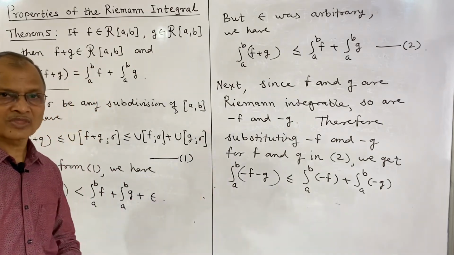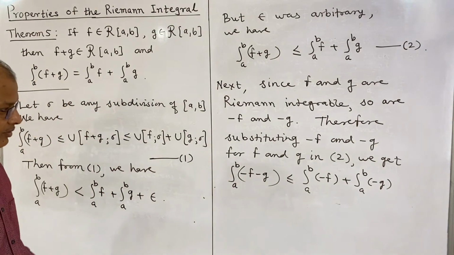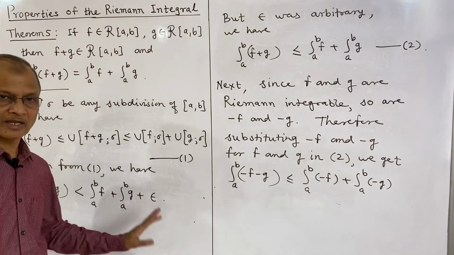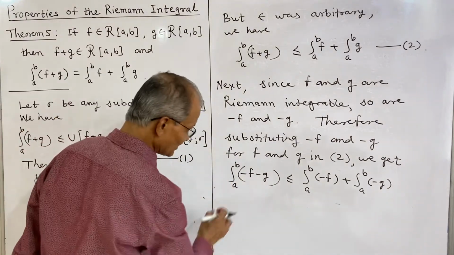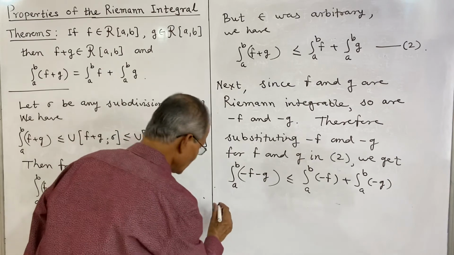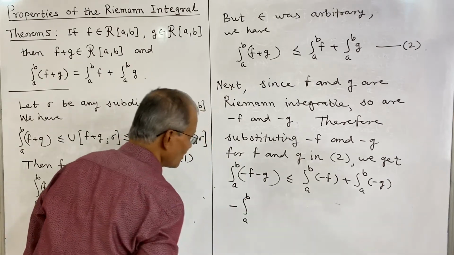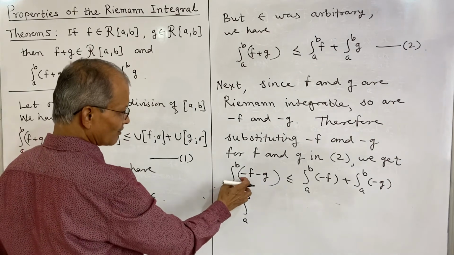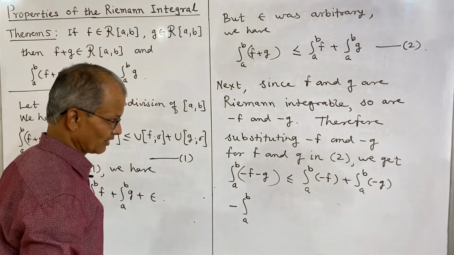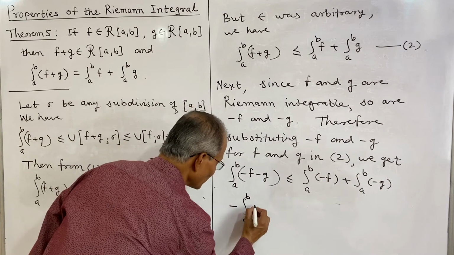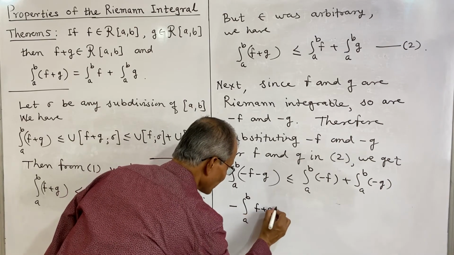We can use the relation we have proved earlier: the integral of lambda f is lambda times the integral of f, and here lambda is negative 1. So this is minus the integral a to b of f plus g, which can be written as minus of integral a to b f plus g.